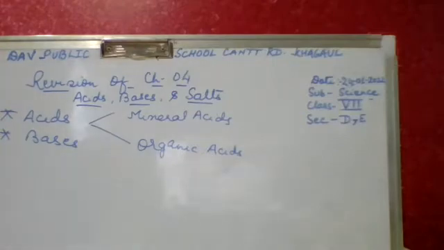Acid rain contains some gases like carbon dioxide, sulfur dioxide, and nitrogen dioxide. They react with the water and get converted into acids, like carbonic acid and sulfurous acid. These are the cause of yellowing of marble.